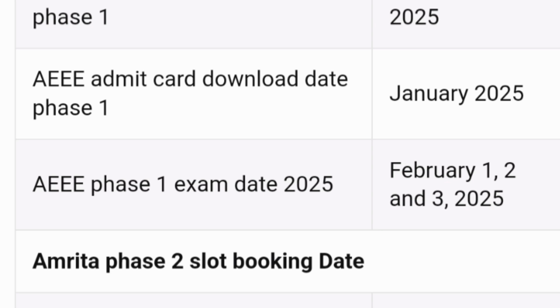download your admit card. So you can basically download your admit card immediately after the slot booking, and the phase 1 exam date is going to be February 1st, 2nd and 3rd. So those are the 3 days which are provided for 2025 phase 1 exams, right?